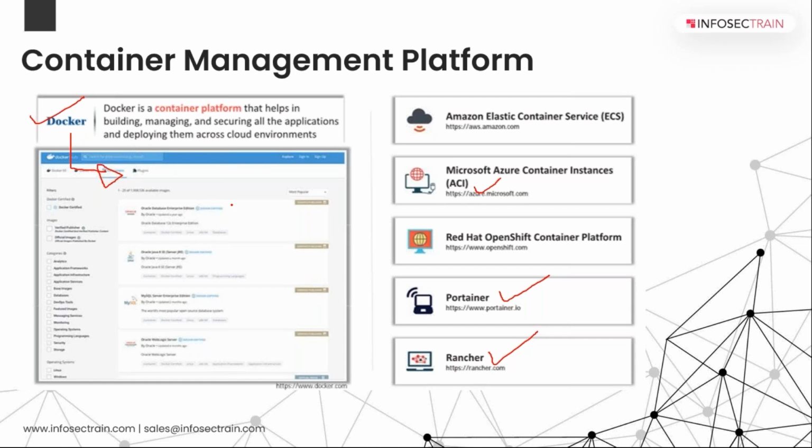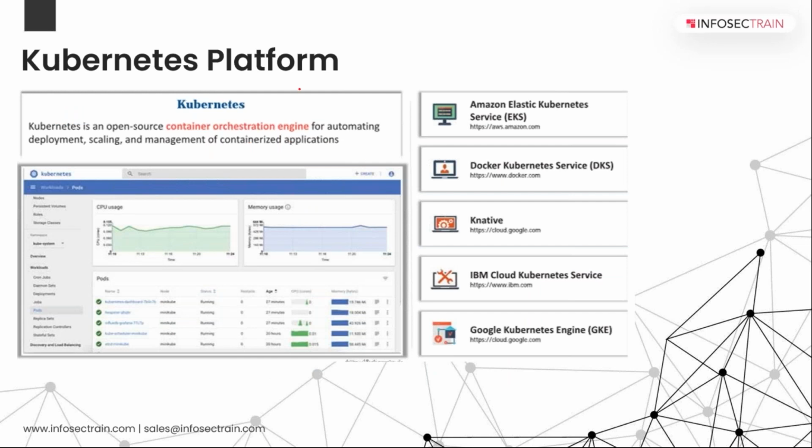Then we have your Kubernetes platform to manage all your different container platforms. Kubernetes is an open source container orchestration engine for automating deployment, scaling, and management of containerized applications. So this platform manages your container applications. We have Kubernetes itself. With AWS, we have Elastic Kubernetes Service.